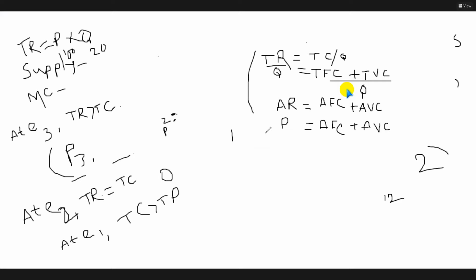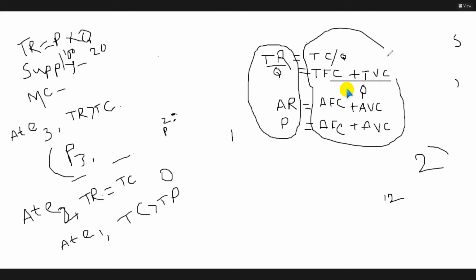So this part is your income part, isn't it? Income comes from where? Price, isn't it? And this is your cost part. Clear or not? Yes, sir.